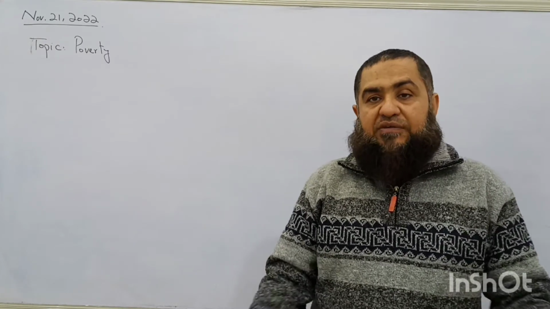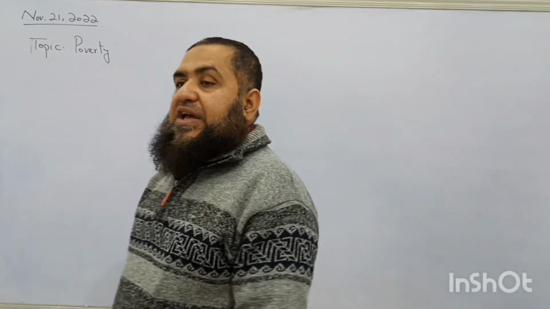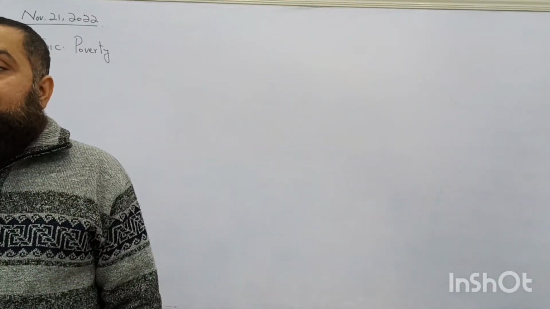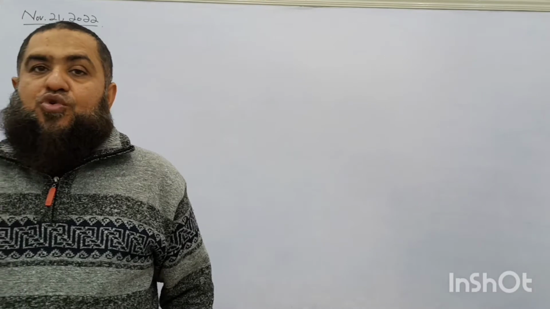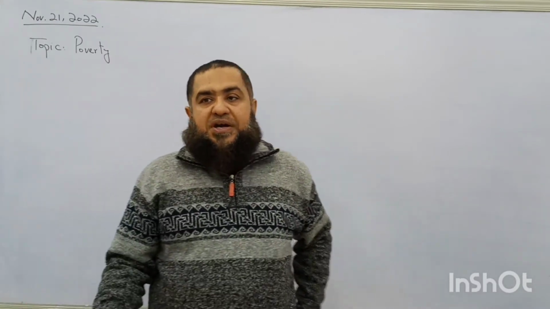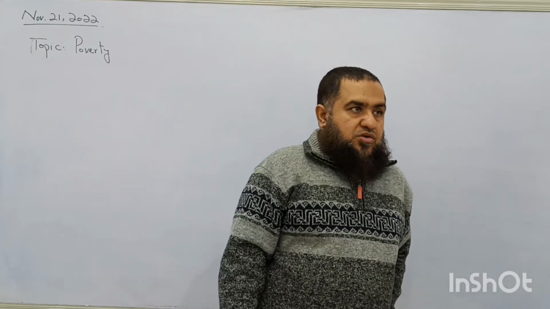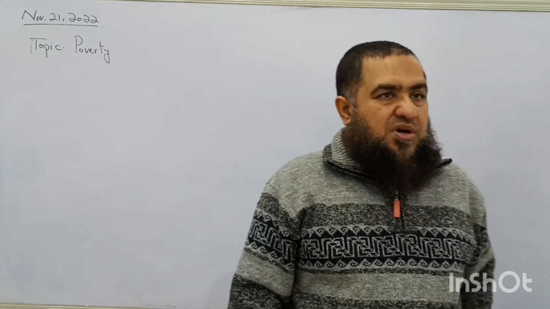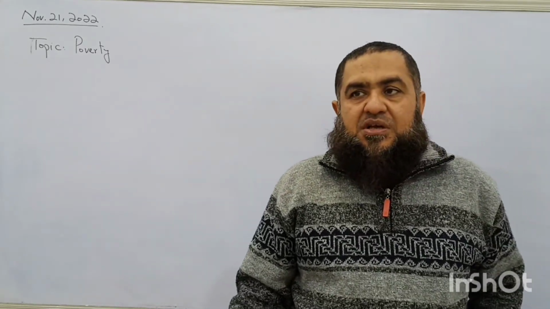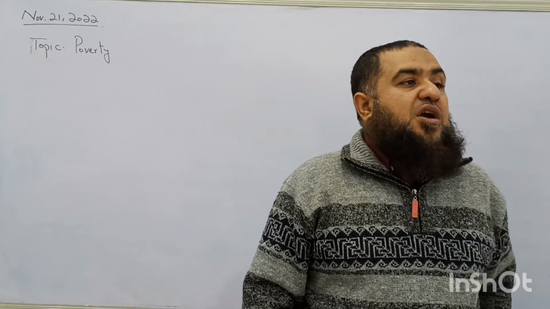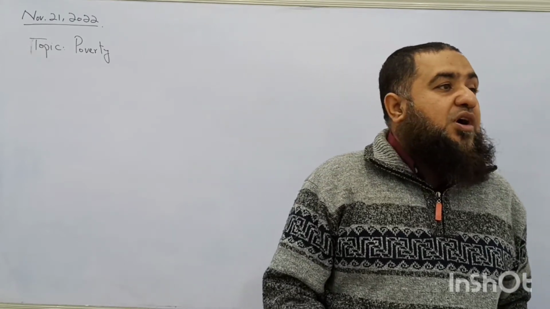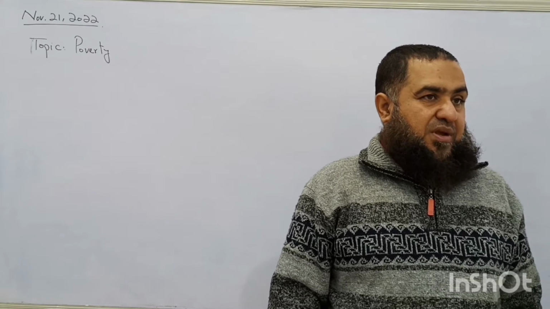In our country a daily wage rate is more than 1,000 rupees, which is more than $3 per day, $3 to $4. So can we say that person is poor according to this definition? He is not poor because he is earning $4 per day.